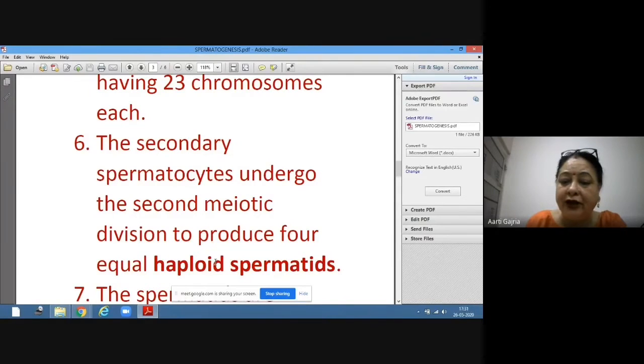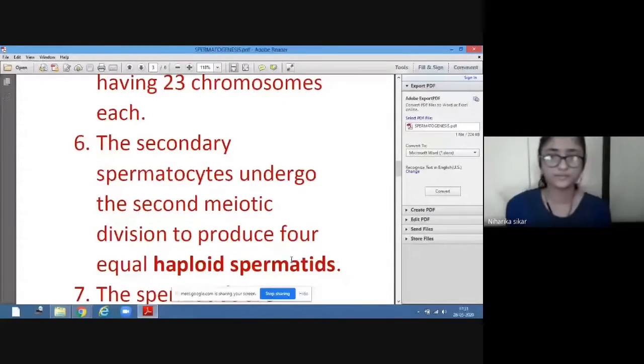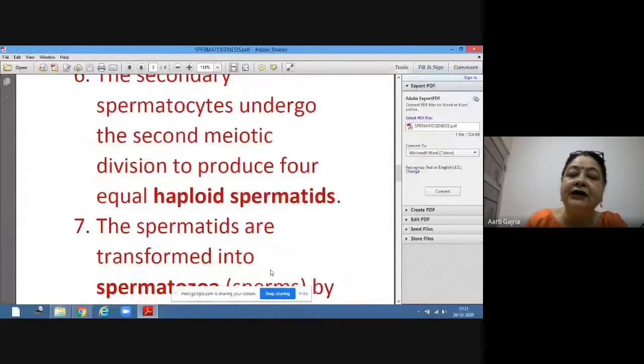They are again haploid because the second meiosis division is the same as mitosis. So they will produce 4 equal haploid cells and these structures are called spermatids. So spermatogonia, then primary spermatocyte, secondary spermatocyte, and then spermatids. Remember, spermatogonia, primary spermatocyte, secondary spermatocyte, and spermatids. Now these spermatids are transformed.